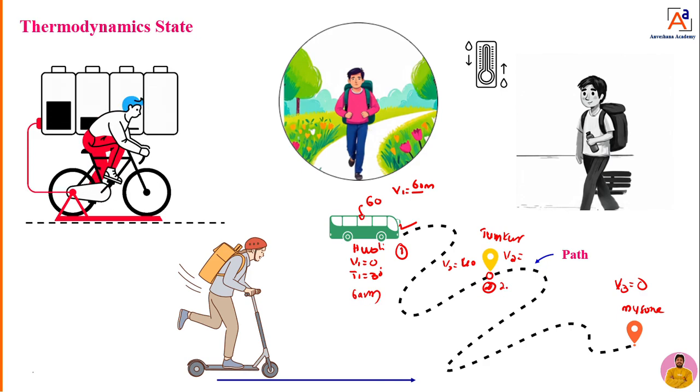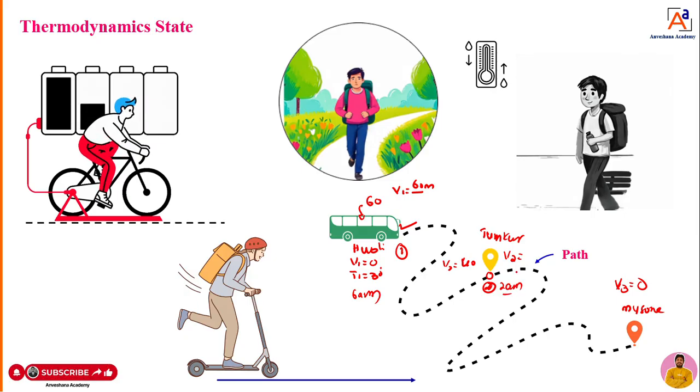Tumkur reaches here at 2 a.m., for example. At 2 a.m., what is the condition of the bus? Volume is this much, pressure is this much, temperature is this much. You are going to tell that with the help of properties. That means you are telling the unique condition of the system at any instant of time. That is known to be state. This is nothing but a thermodynamic system. These are all kinds of activities happening in our day-to-day life.